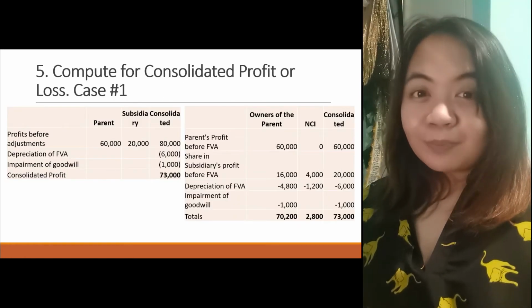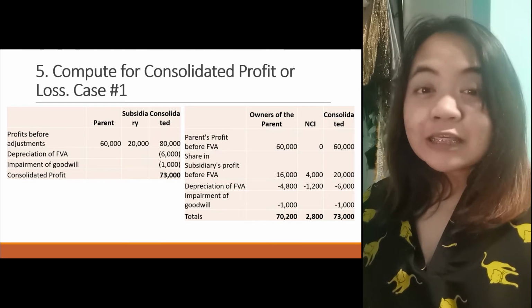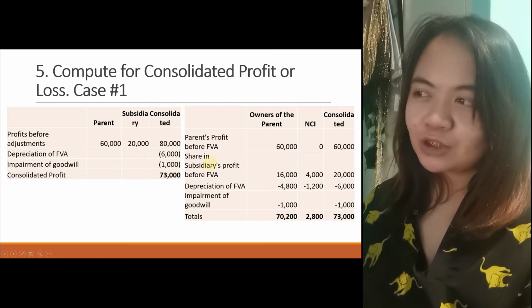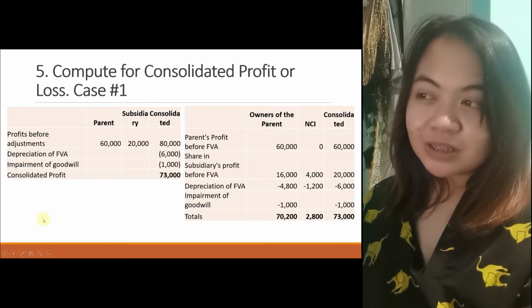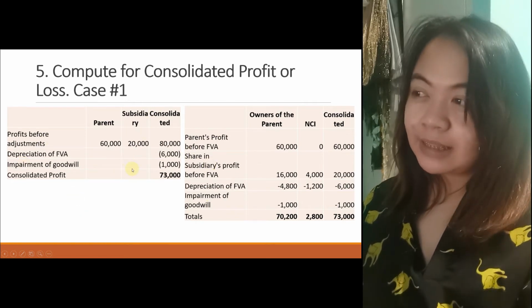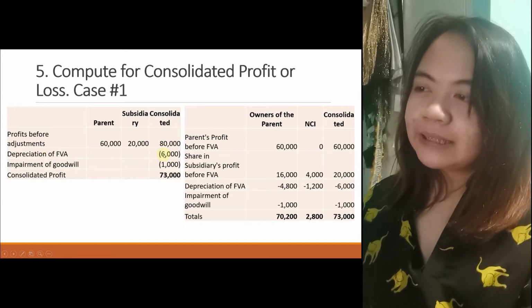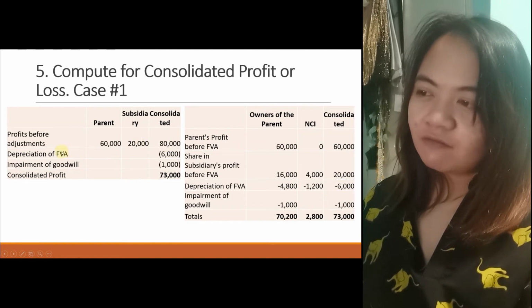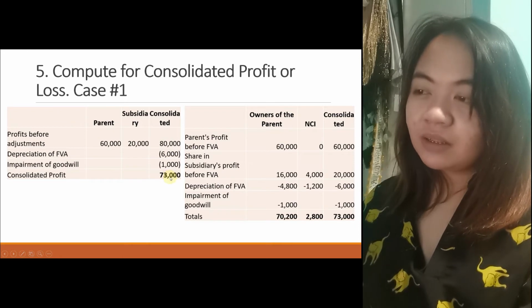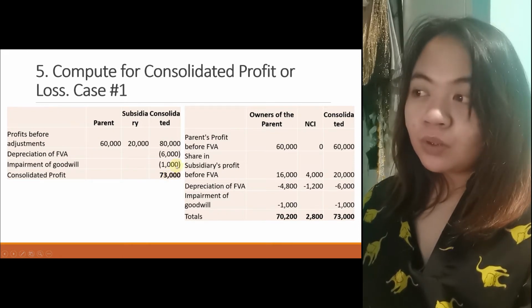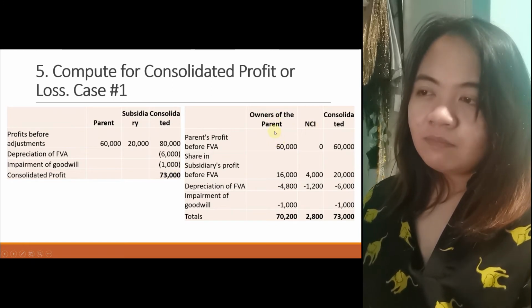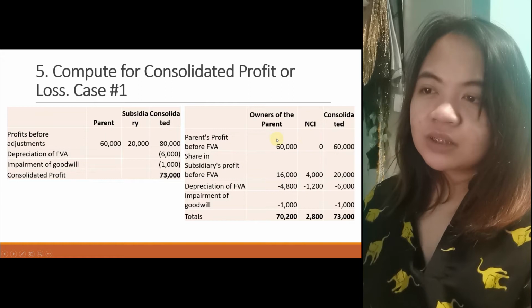Next, we compute for the consolidated profit. For case 1, there's no difference with how we computed the intercompany transactions, except that the intercompany transaction is removed because there really is none. Here, we just added the impairment of goodwill. As you can see, the profits before adjustment, the FVA, and the impairment of goodwill of 1,000 give a total consolidated profit of 73,000. The impairment of goodwill is a deduction. Now we distribute to the owners of the parent and NCI: profit before FVA of the owner, 60,000.